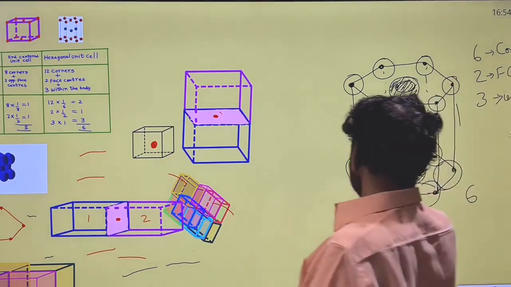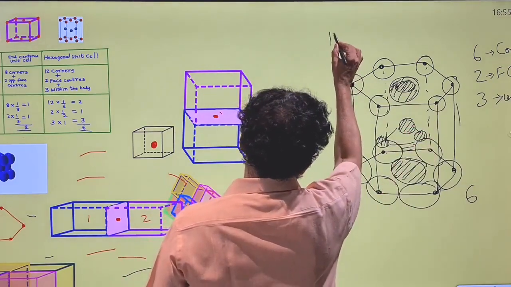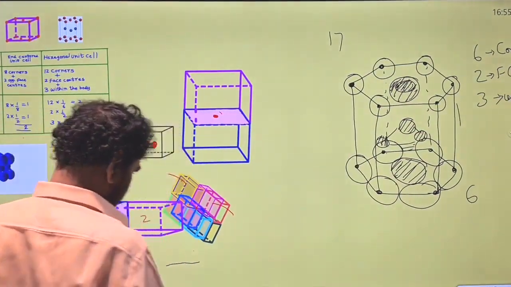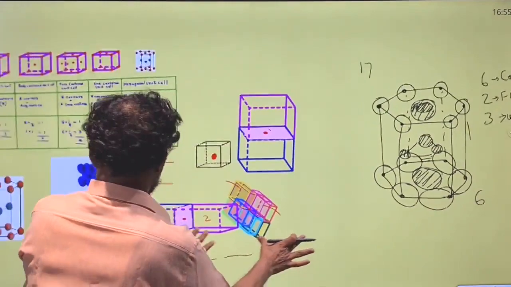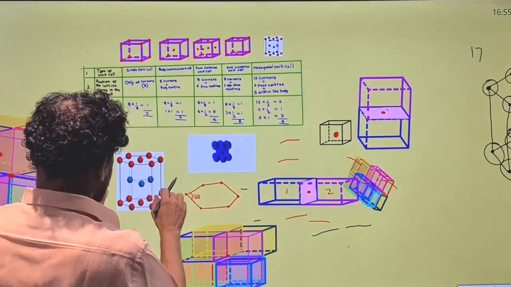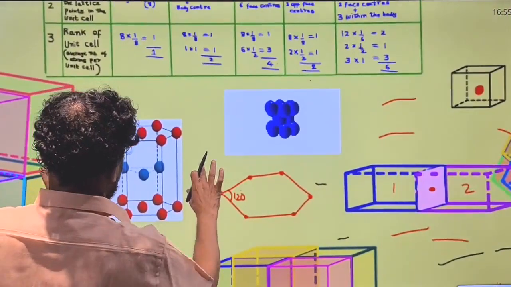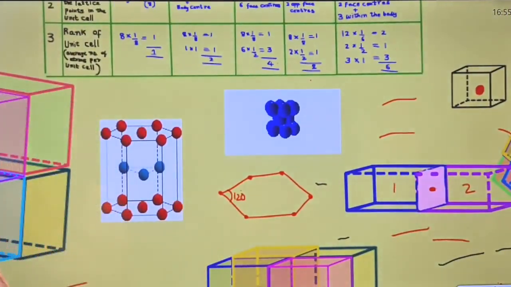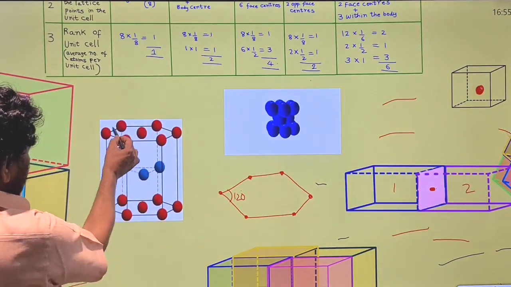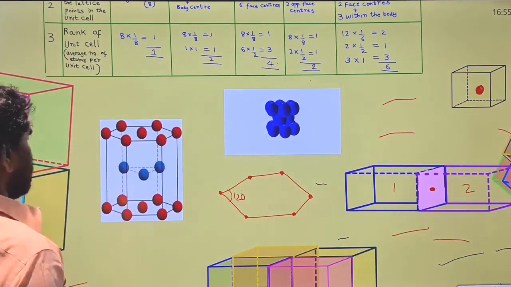In total, 12 plus 2 is 14, 14 plus 3 is 17. This is the unit cell. Look at this: the hexagonal center point.